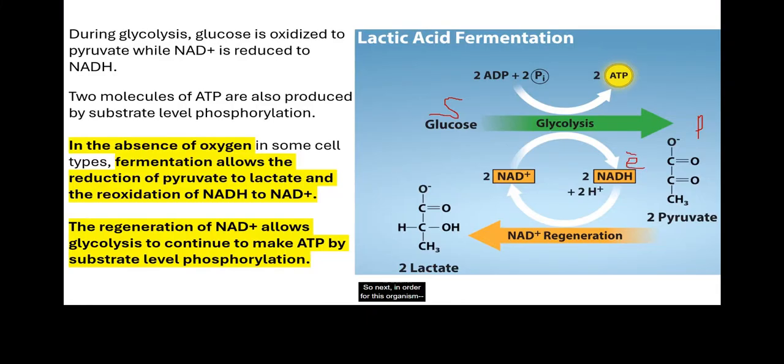Next, these organisms don't have oxygen, so they cannot use pyruvate to produce a lot of energy, but they still need to produce more and more ATP. So what do these cells do? They convert pyruvate to lactate. Pyruvate is the substrate in this reaction, and lactate is the product in this reaction.